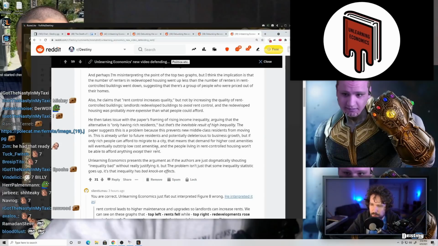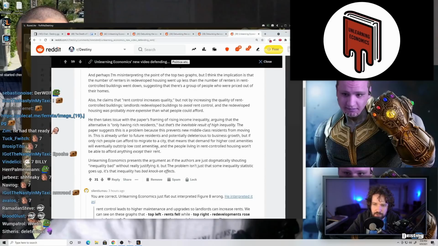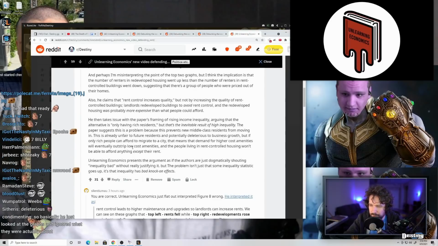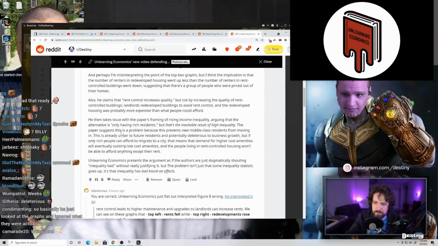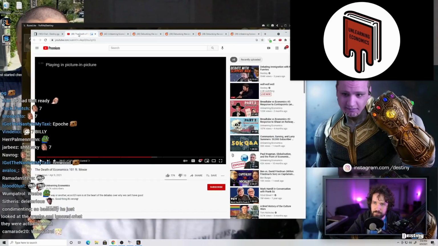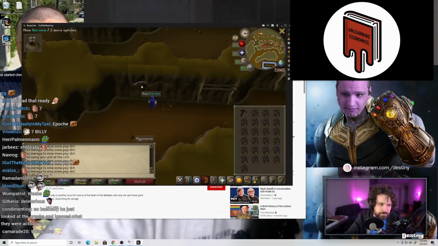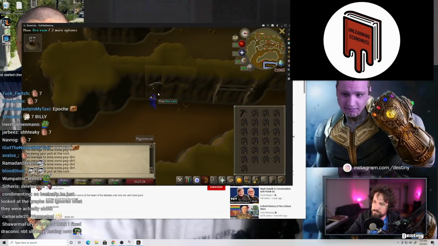Unlearning Economics presents their arguments as if the authors are just dogmatically shouting inequality bad without really justifying it, but the problem isn't just that some inequality statistic goes up, it's that inequality has bad knock-on effects, pronounced for minority groups. The strangest spin in the Diamond paper is to frame this as a bad thing too.